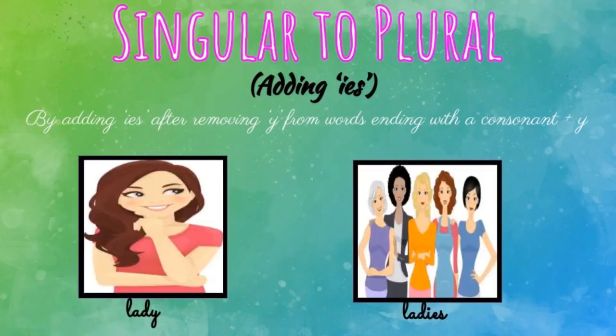And the last example is lady. What are the last two letters? D, Y. So D is a consonant followed by the letter Y. So we have removed the letter Y and added ies. So ladies. Lady is the singular noun and ladies is the plural form. So what we have to do is see the last letter. If it is a consonant followed by the letter Y, we should remove the last letter Y and add ies.